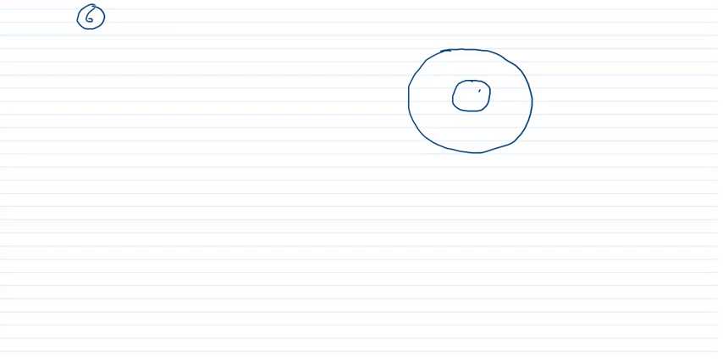Clear? And next property is property number 6. What is property number 6? Suppose we are having a metal sphere like this one, but in this metal sphere there is a cavity. What is this? This is a cavity. Cavity means empty from inside, just like hollow from inside.